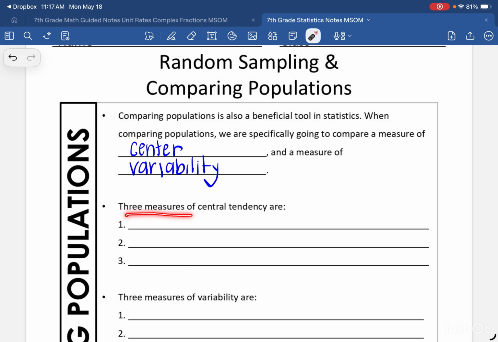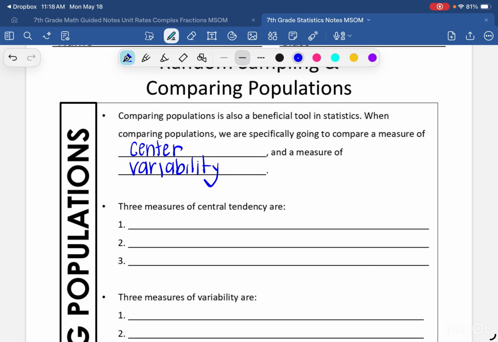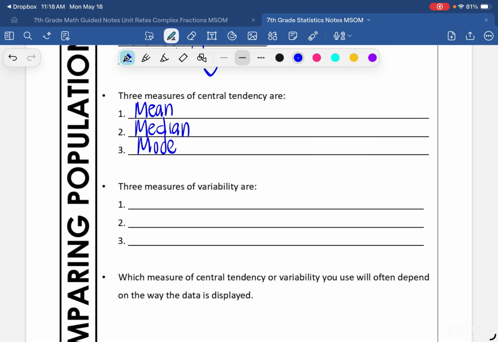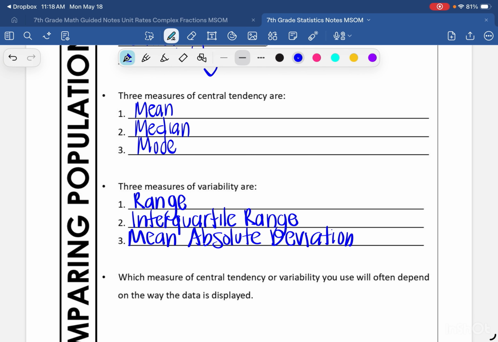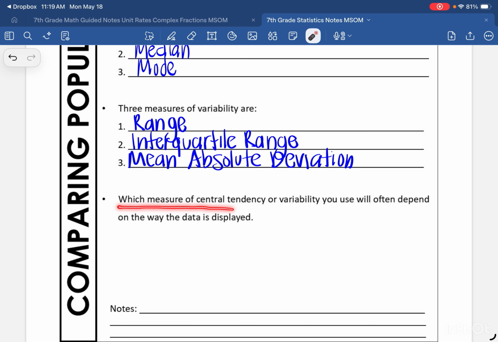The 3 measures of central tendency that we are going to talk about are the mean, median, and mode. The 3 measures of variability, or how much the data is spread out, that we are going to talk about are the range, the interquartile range, and the mean absolute deviation. Which measure of central tendency or variability you use will often depend on the way that the data is displayed.